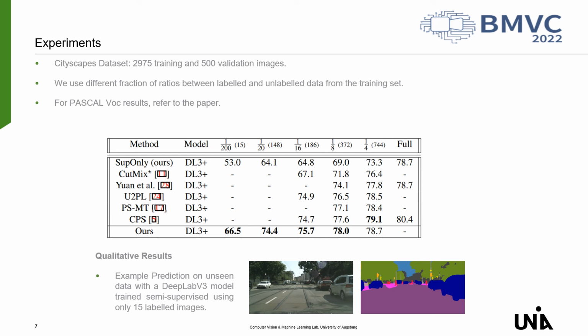Here we show a more complete view of the performance on the Cityscapes dataset when assuming different ratios of the complete training dataset to be labeled. We can see that with our semi-supervised learning approach, we can achieve a similar performance when assuming only 25% of the dataset to be labeled compared to the model that used the whole ground truth labels of the whole dataset. Even when assuming only an 8th of the dataset to be labeled, we can almost fill the performance gap with semi-supervised learning. We further show an example prediction of an unseen image of our semi-supervised learning model that has been trained with only 15 labeled images.